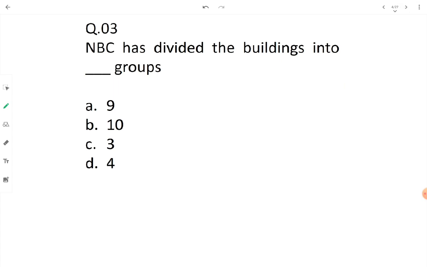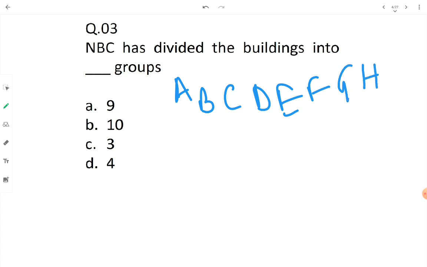National Building Code has divided the buildings into fill in the blank groups, and we have been provided with numbers. Okay, the NBC has divided the buildings into 9 groups. And the groups are named as per alphabet as A, B, C, D, E, F, G, H, and J. Not I. I is made absent from there. A, B, C, D, E, F, G, H, and J. And each group is given a context, whether they are residential buildings, institutional buildings, or assembly buildings. Then such groups have been made for building divisions.